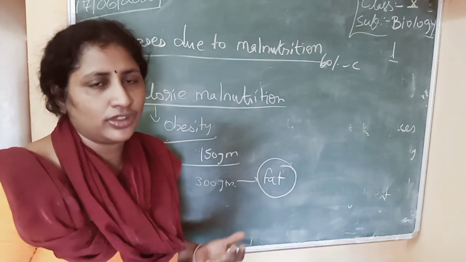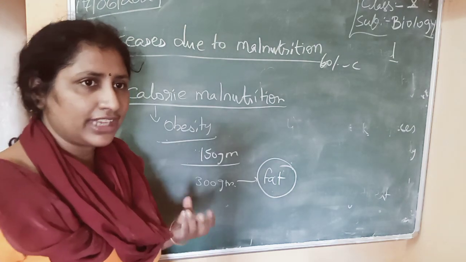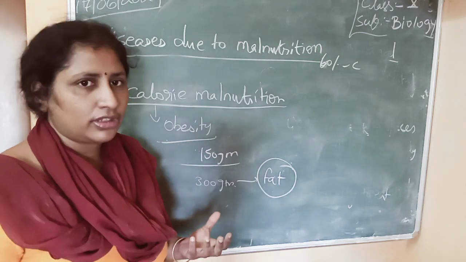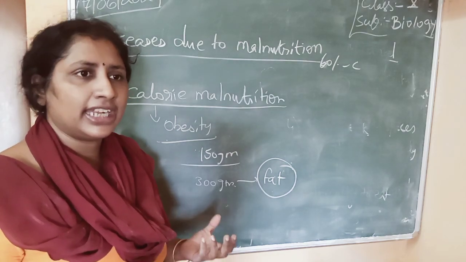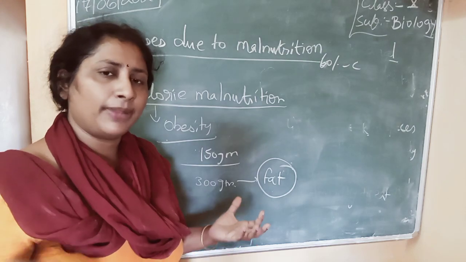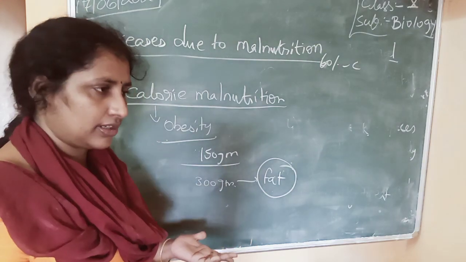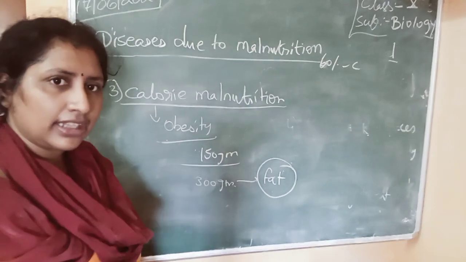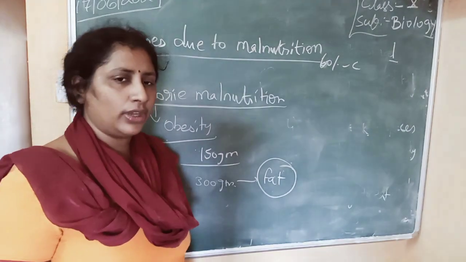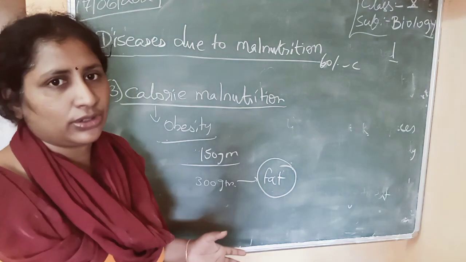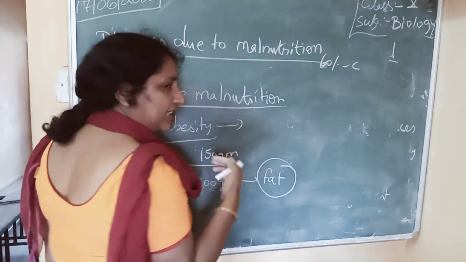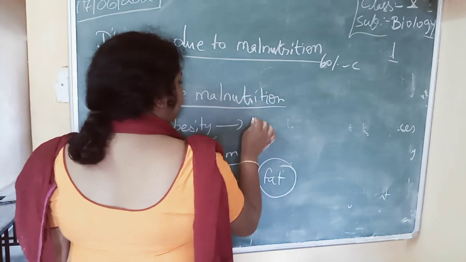They like junk foods like pizza, burgers and ice creams. More calories go inside the body and convert into fat, and they become obese. If these children grow up and are still obese, they will develop several problems like diabetes.